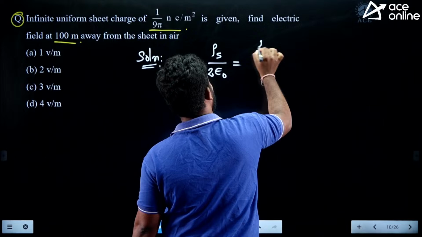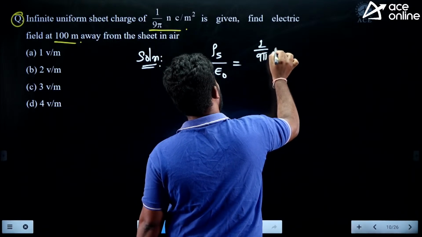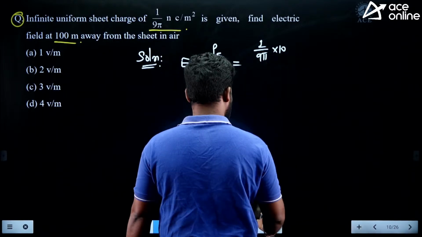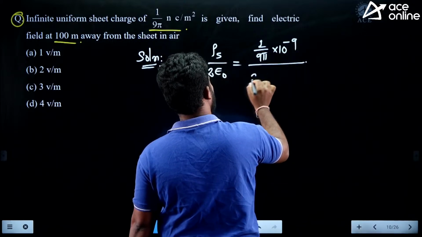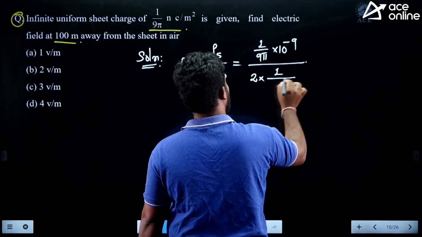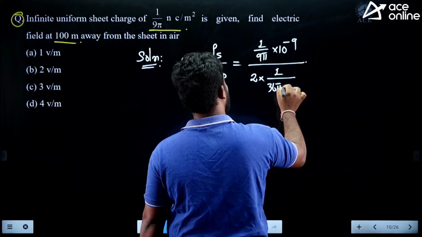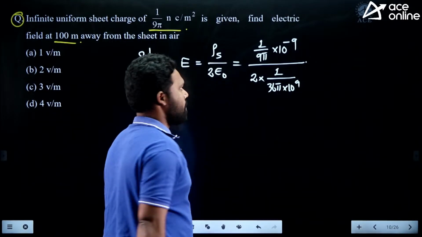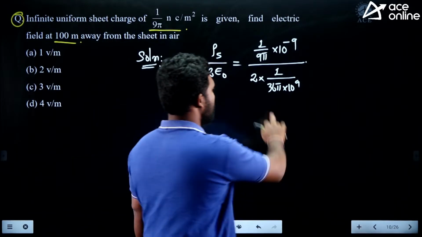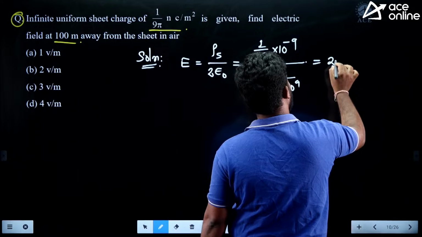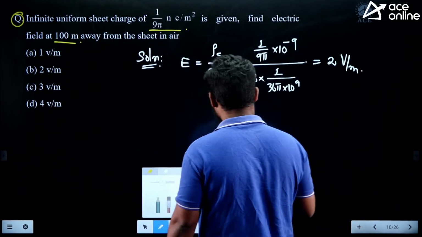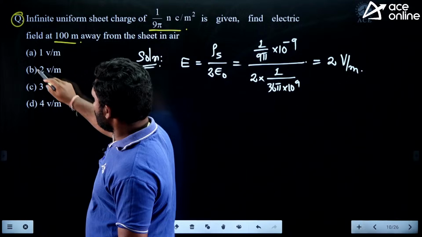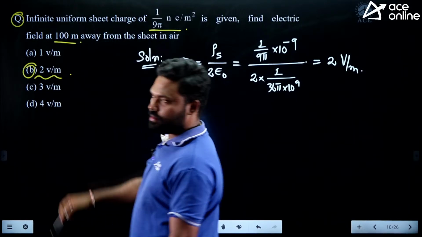It is 1 by 9 pi into 10 to the power of minus 9, divided by 2 into 36 pi into 10 to the power of 9. Okay, so here it is 18, you can check out, it is 2 volt per meter. Such direct questions you can see in your previous papers. So 2 volt per meter, option B is the answer.